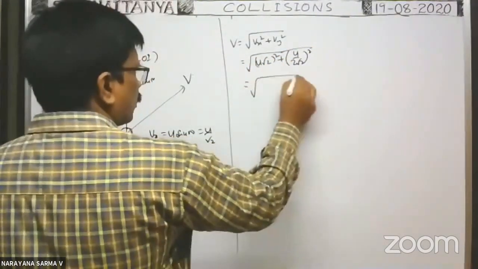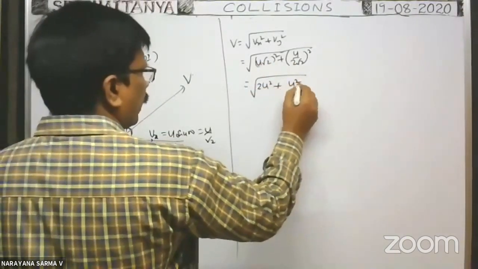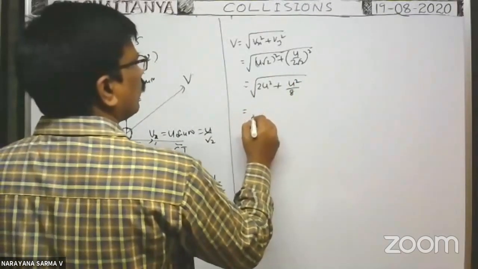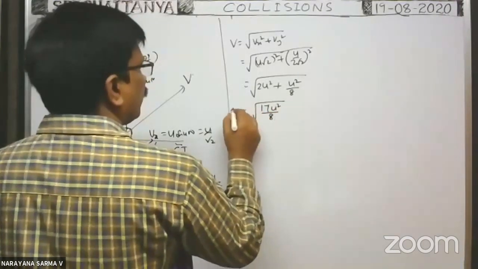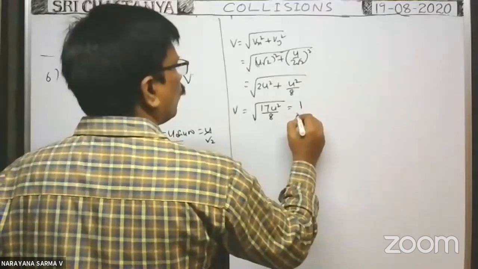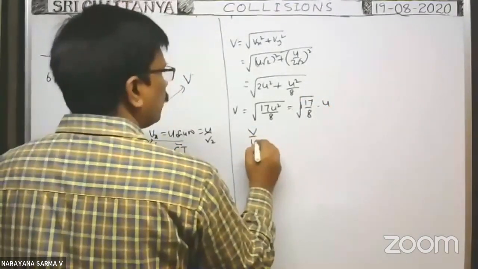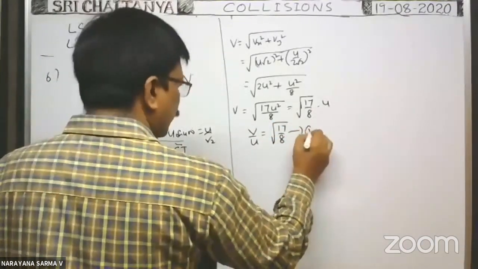When you square, you get 2u square plus u square by 8. When you take LCM, you get root 17 u square by 8. That is the v value, so v by u is equal to root 17 by 8. So we got this relation.